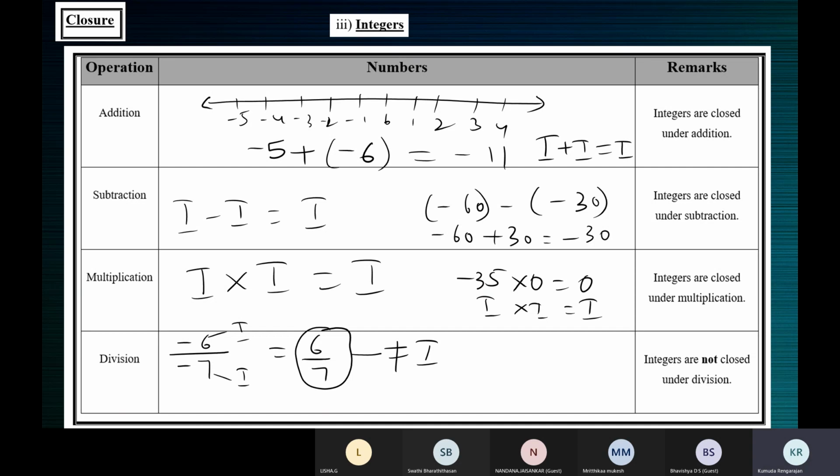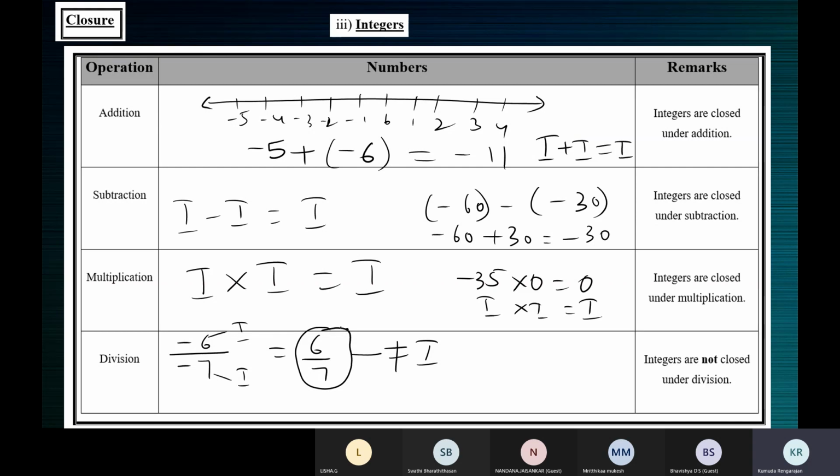So -6 by -7 means minus and minus cancels. So 6/7 is a rational number. Integer by integer is a rational number. It's not an integer. You can see 6/7.